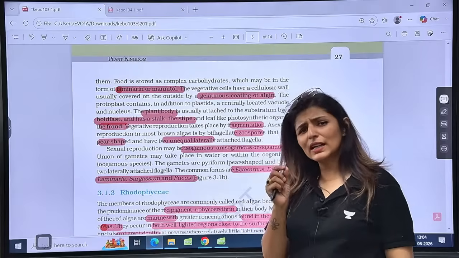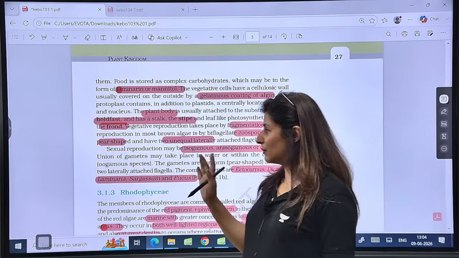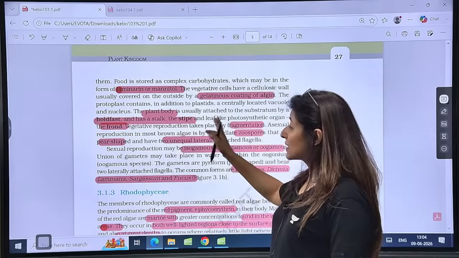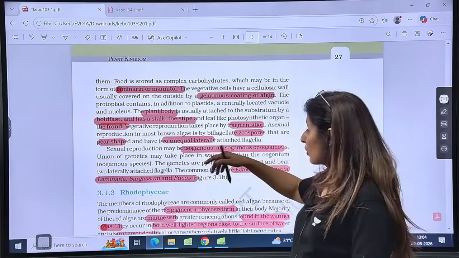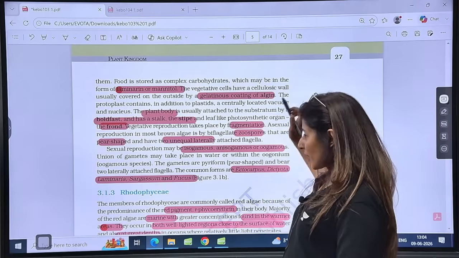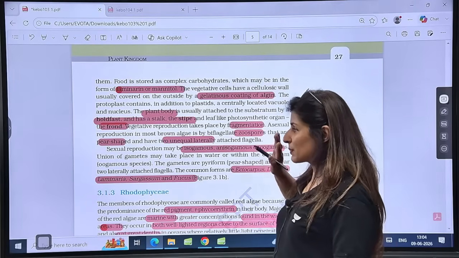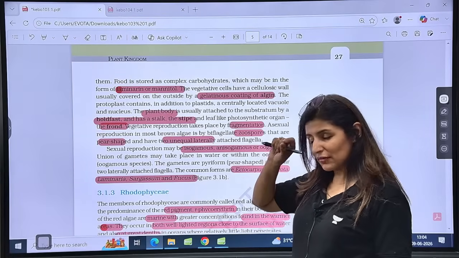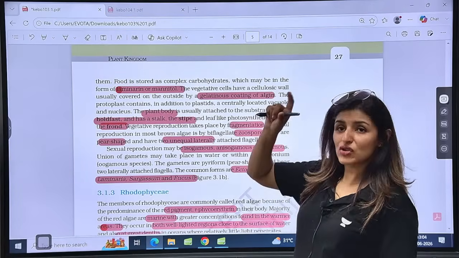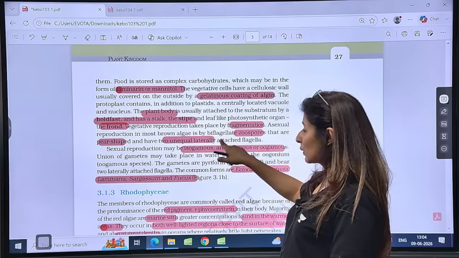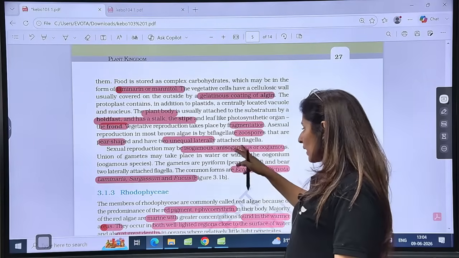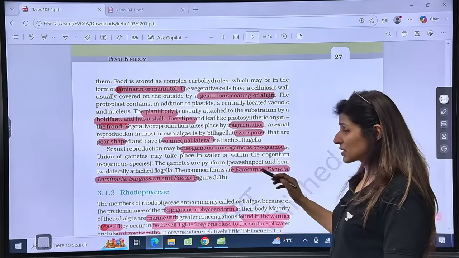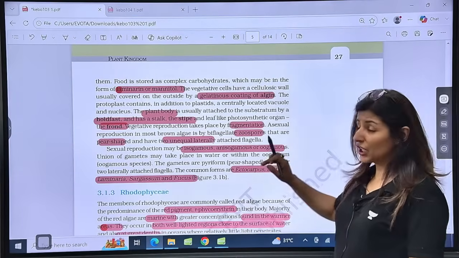Plant body is now slightly differentiated. Not a true stem, it has a holdfast, it has a stipe, it has a frond, a leaf-like structure. Is that clear? And then fragmentation occurs here as well, zoospores present, but now the flagella will be pear-shaped, lateral, one short, one long, two unequal, laterally attached. Iso and isogamy, see the examples here: Ectocarpus, Dictyota, Laminaria, Sargassum and Fucus.